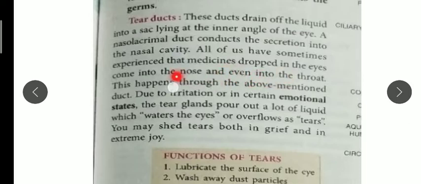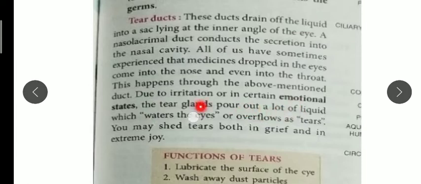Sometimes medicines dropped into our eyes come into our nose. Whenever we drop some medicine into our eyes, it comes into our nose or even our throat. We all know this ENT is interconnected: eyes, nose and throat. Because these ducts are interconnected, the medicines can move from the eyes to the mouth, nose, or the throat. This happens due to the above mentioned duct.